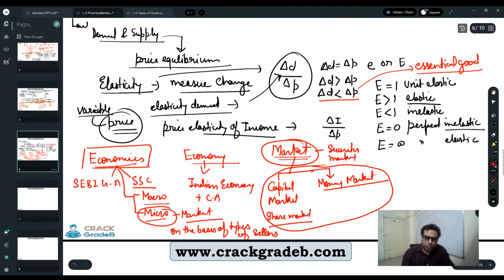But here we have to understand what the market is, and in your SEBI syllabus they have put this topic, market, in the syllabus. So we are also going to understand the market in the next few lectures. We are going to discuss it here in detail. But when we take this market topic,